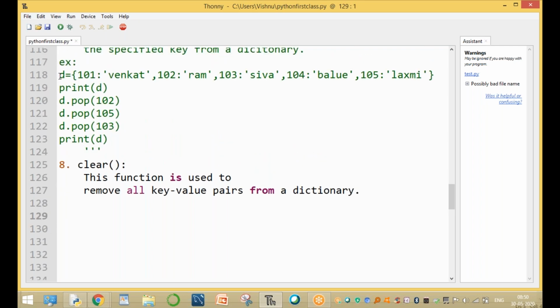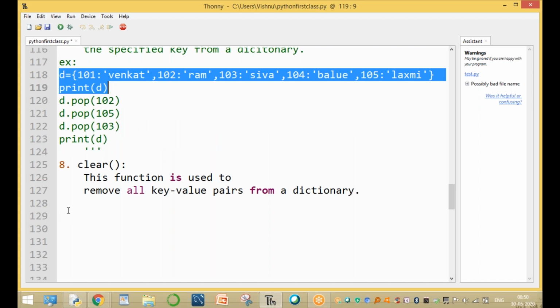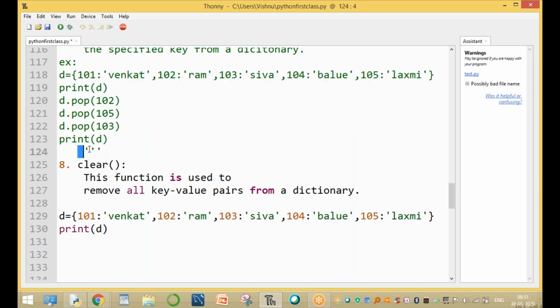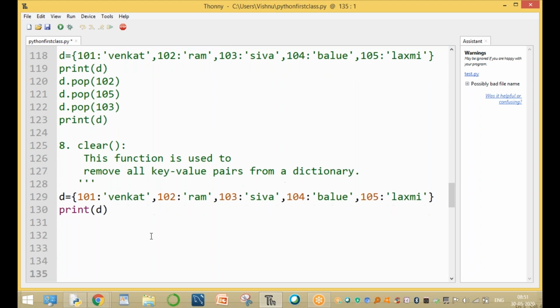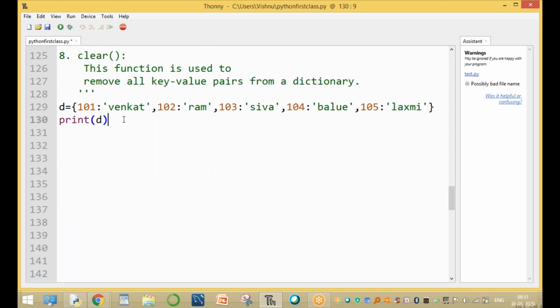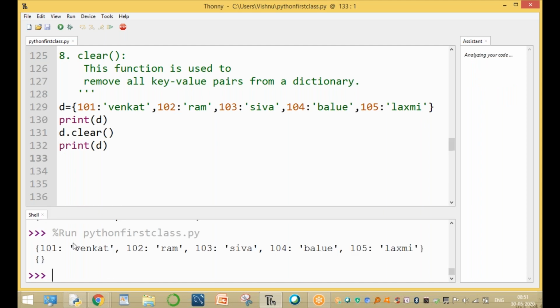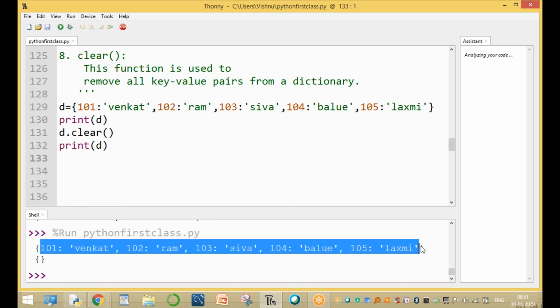Now here, this is a dictionary. This is a particular dictionary. Please observe this one. For example, the clear function removes the entire dictionary contents. Now here, d.clear(). You can call the d.clear() function. Before calling, these are the values. Now here, this is the existing dictionary.